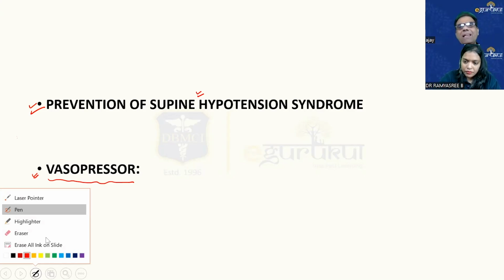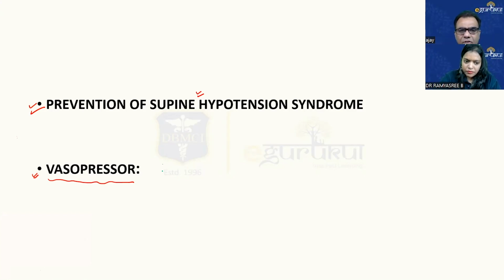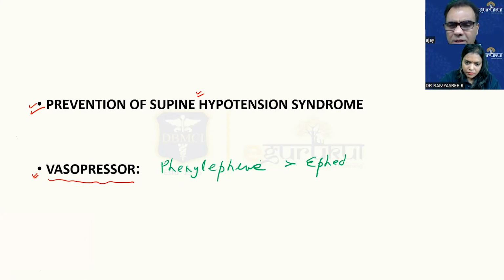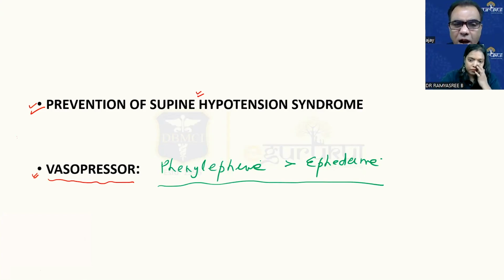But very recently, studies have found that phenylephrine is better than ephedrine. So today, if the same question comes, your answer will change. Phenylephrine. Why? What is the reason that we select phenylephrine as the vasopressor in pregnancy and ephedrine as the vasopressor in spinal hypotension?